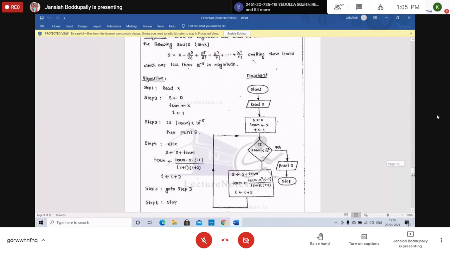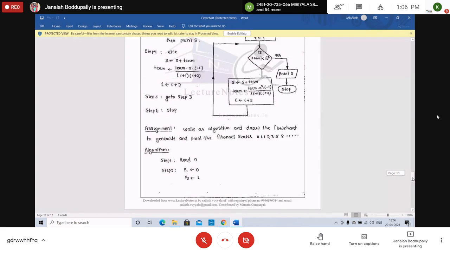Yeah, we can use this one for finding the sin x function. Term into x into minus 1 by I plus 1. We use this formula. It's better. We'll get the next term. Initially x. Again x into x is term. X into minus 1 by I plus 1 and I plus 2. Right? Actually, this is x square into minus 1. Term into x square into minus 1. This misses x square here. Instead of x, we write x square. Use the sin x function. Write the flowchart as well as the algorithm.